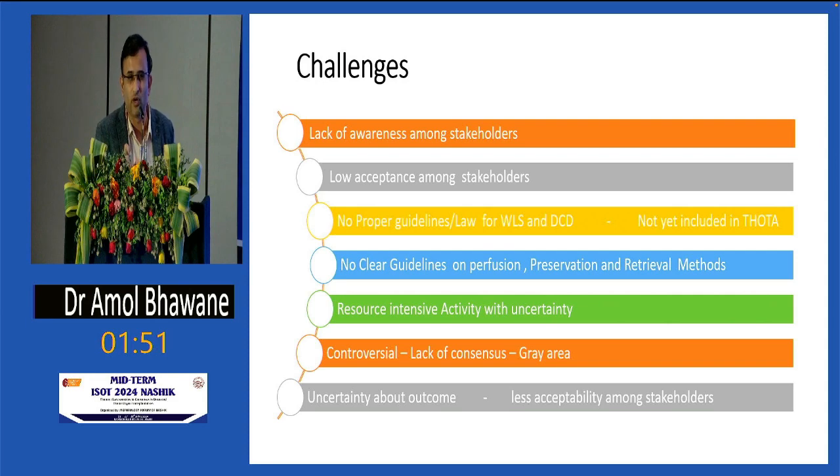I will not use the word controversial, because whenever we use the word controversial, we try to stay away from it. A better word is a lack of consensus. So we should have a consensus now. There is uncertainty about outcome, and hence less acceptance among the stakeholders. But the outcomes are actually good. Both institutions, PGI and IKDRC data, and outside data show good outcomes.